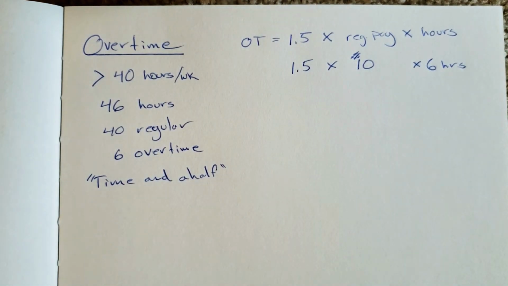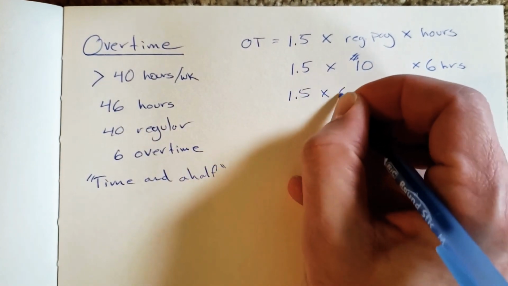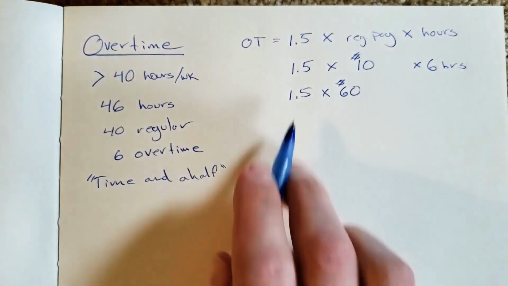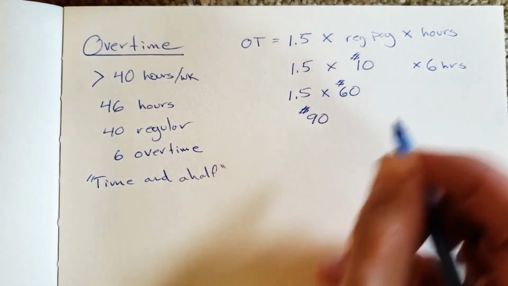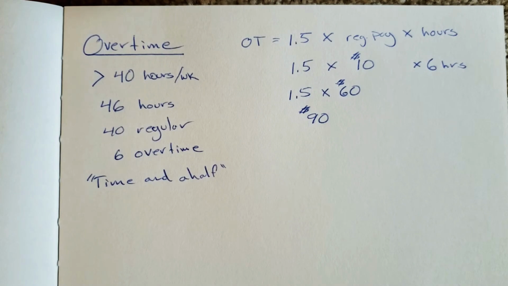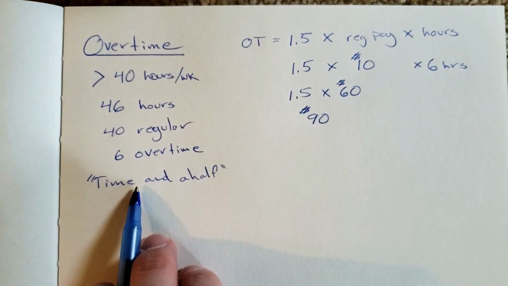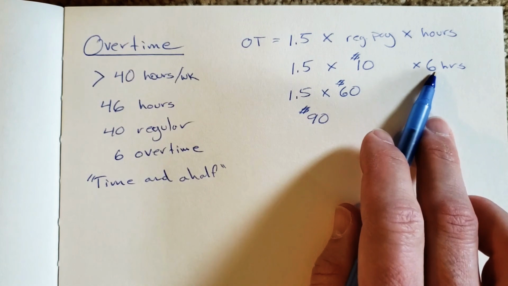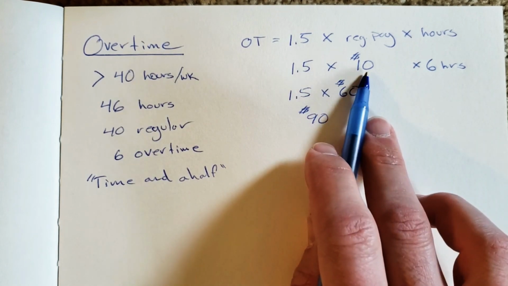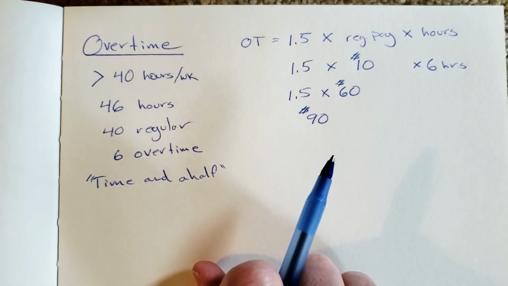All right, so 10 times 6 would be 60. And 1.5 times 60 would be 90. So this person would make $90 in overtime. Again, another way to think about it would be if you are being paid time and a half, if you work 6 hours, it's like working 9 hours regular. 9 hours regular times your regular pay of 10 would be $90. So it's just another way of thinking about it.